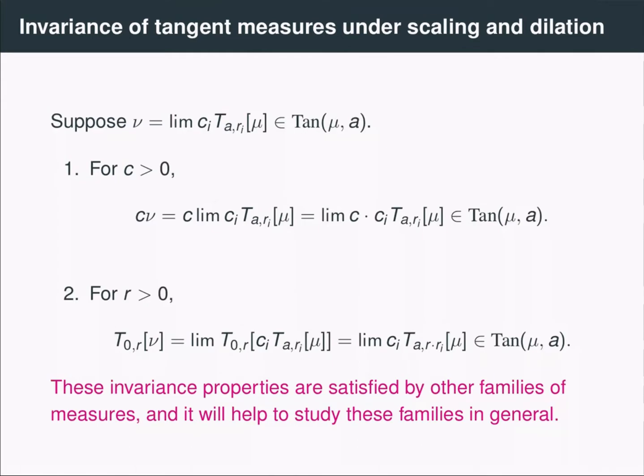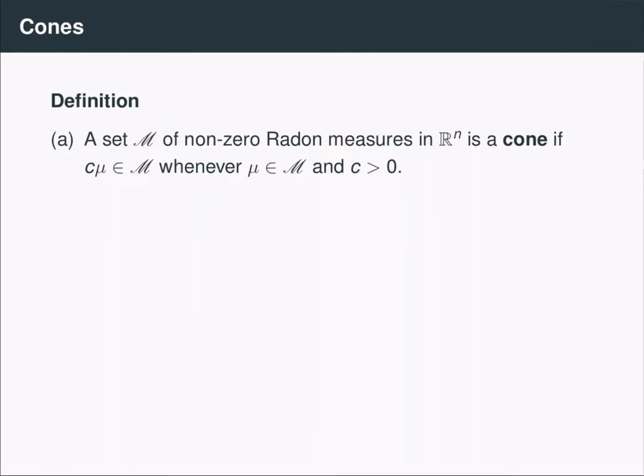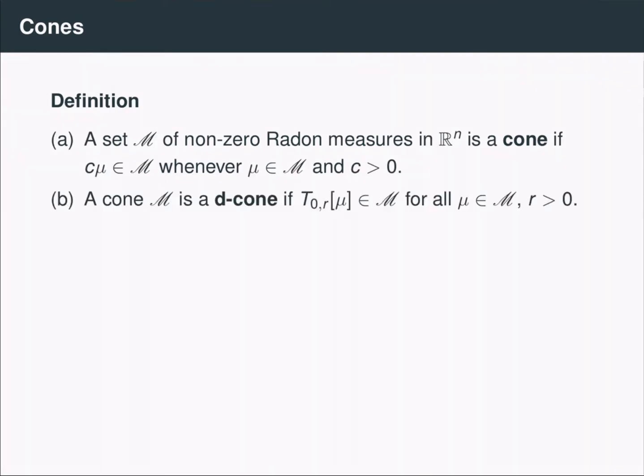Now, there are other important classes of measures that also satisfy these two invariance properties, and in this video, we'll study these classes as part of a unified theory. We'll say that a class M of non-zero Radon measures is a cone if it's invariant under multiplication. And we'll call a cone a d-cone, or dilation cone, if it's invariant under dilations around the origin, as we saw in the previous slide.